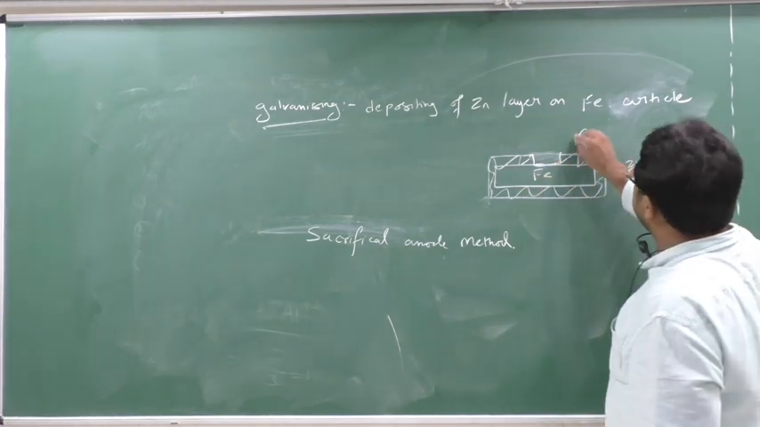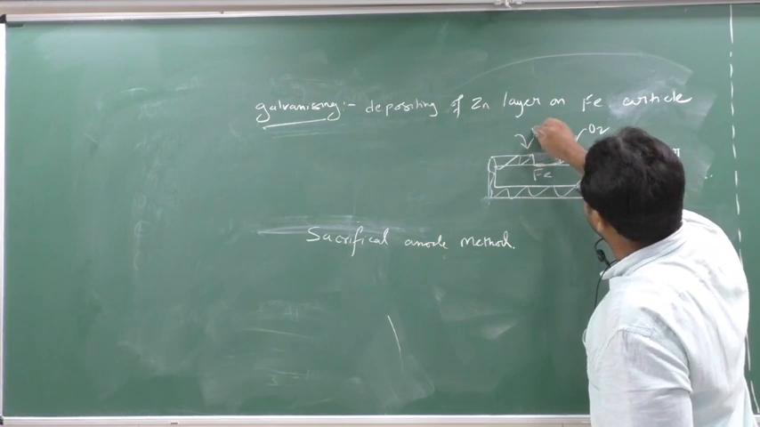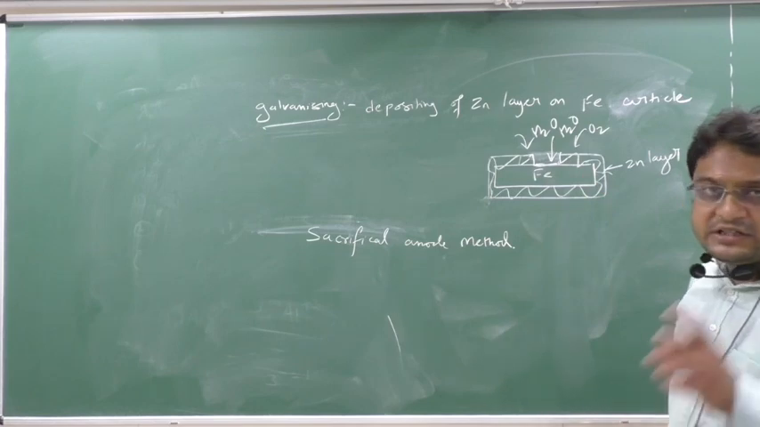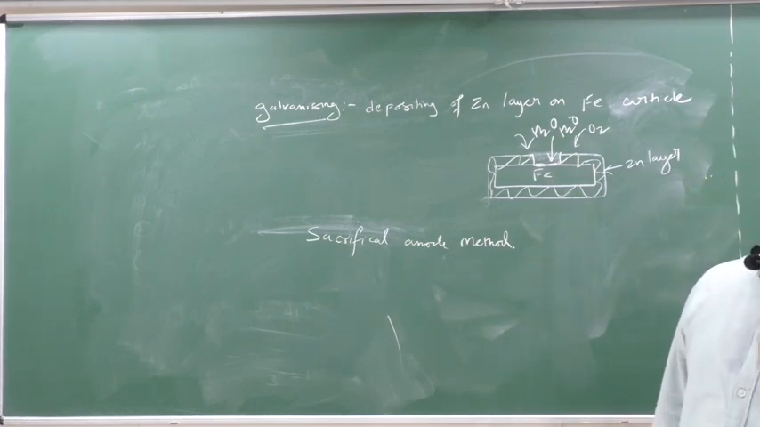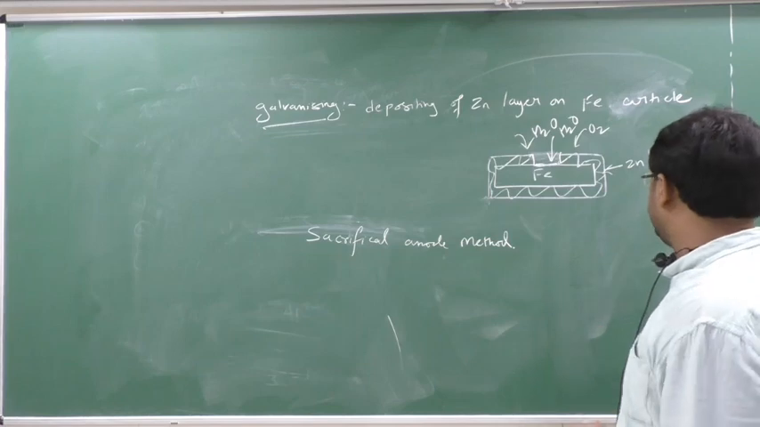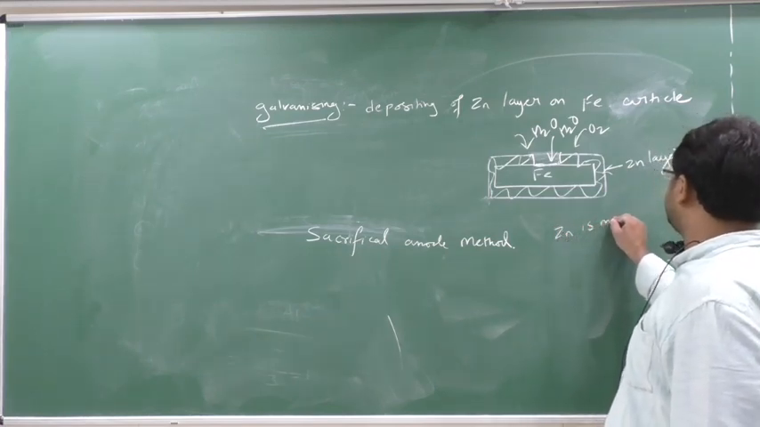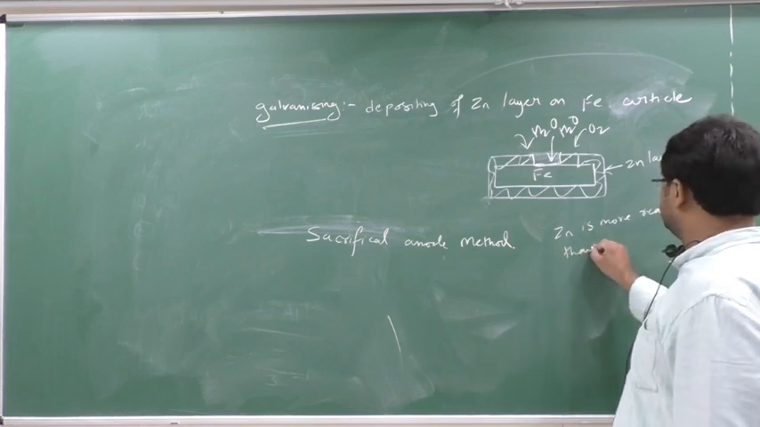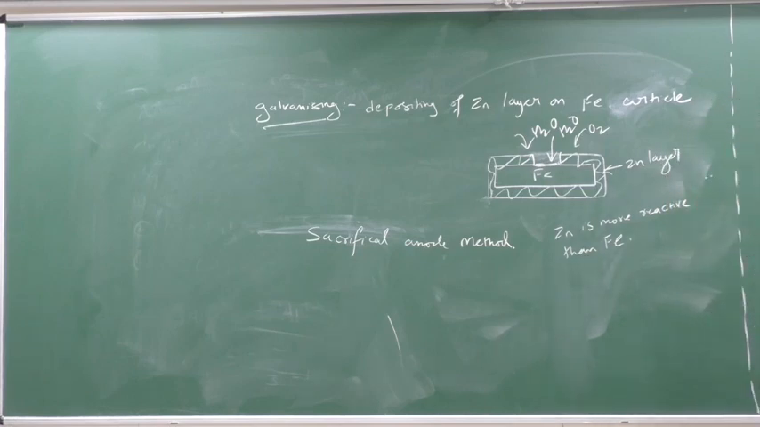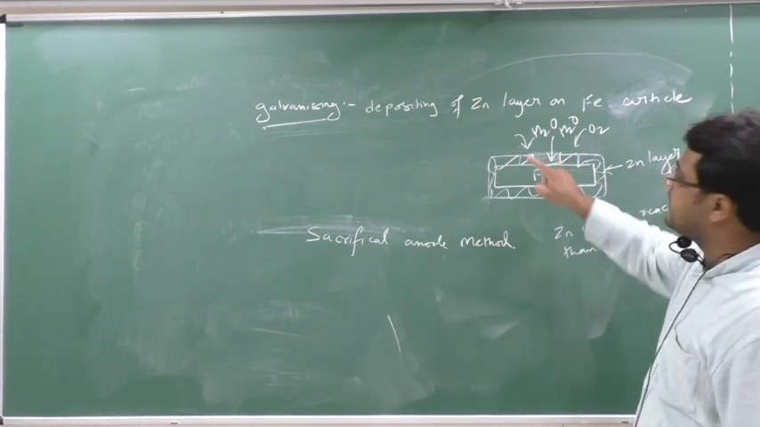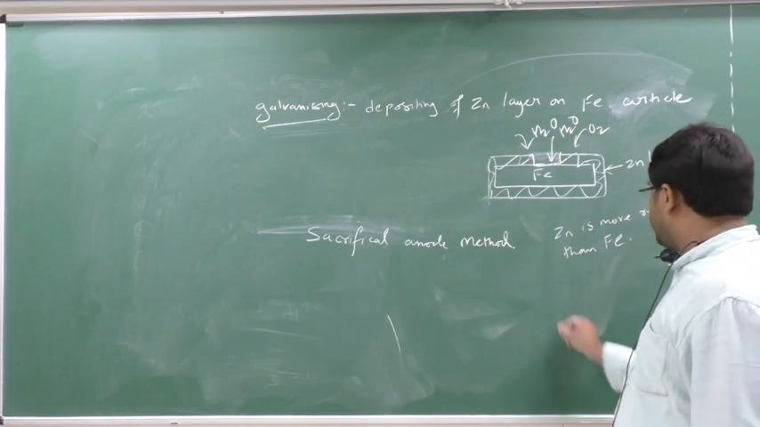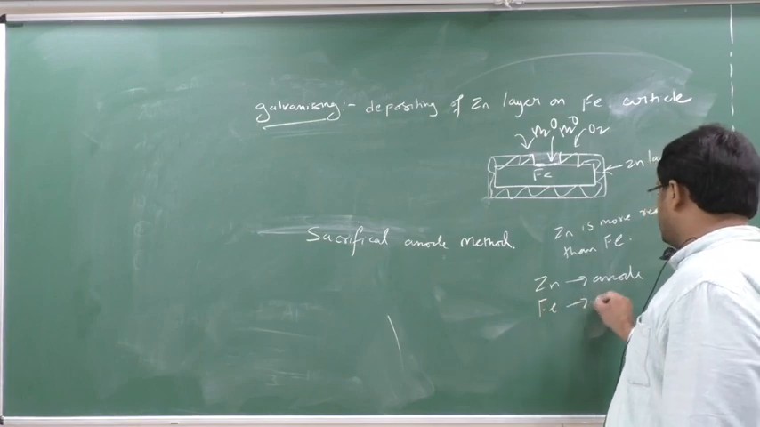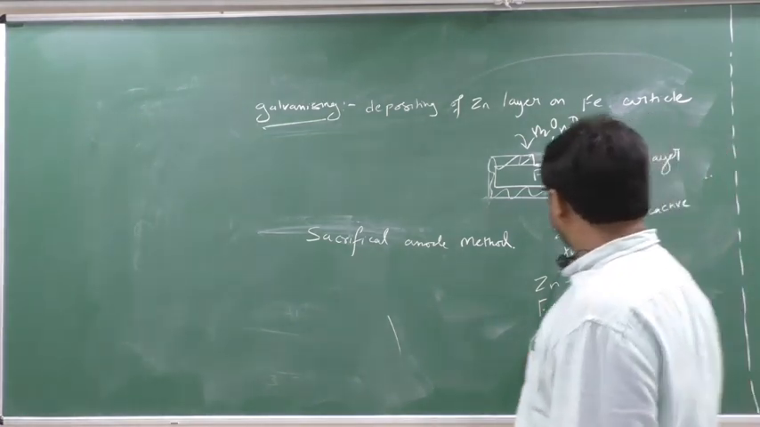Now what happens? When air or water comes, it will react with this zinc and with this iron also. Now what do you think, will this iron start to rust? No, iron will not start to rust. Why? Because you know that zinc is more reactive than iron. Yes or no? So here an electrochemical cell will develop. Since zinc is more reactive than iron, zinc will act as anode and iron will act as cathode. Clear?